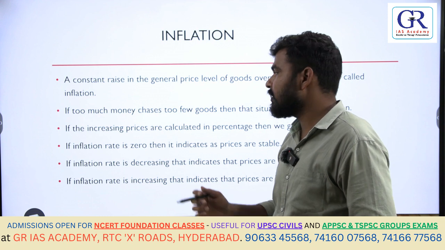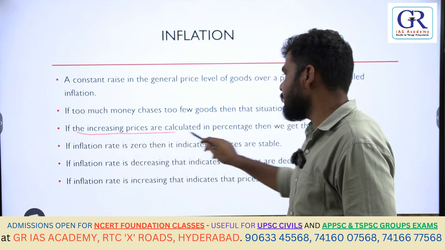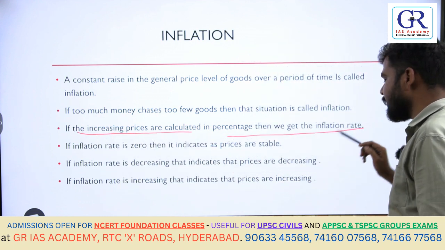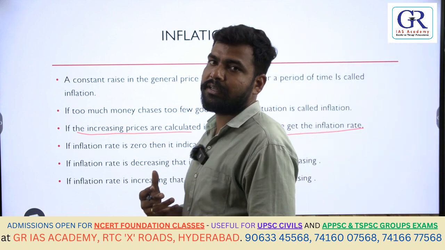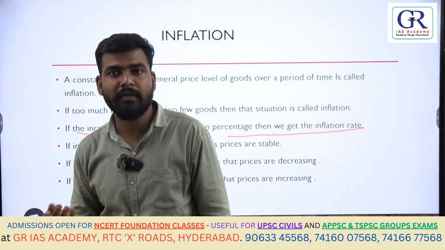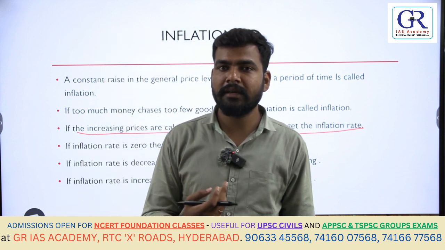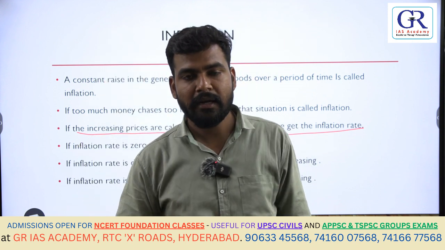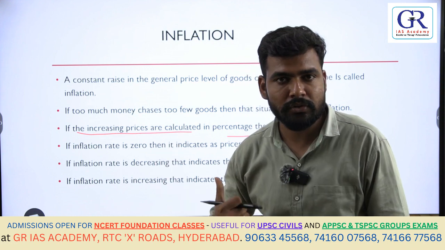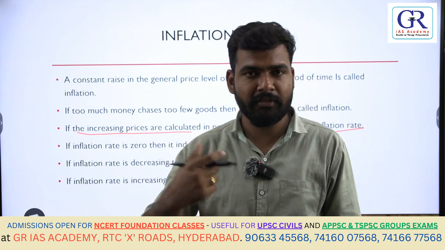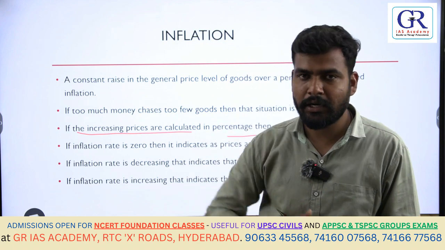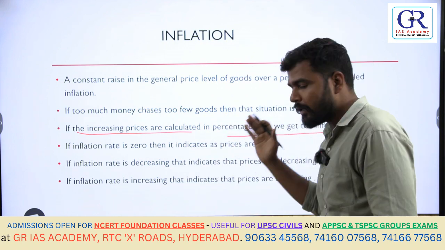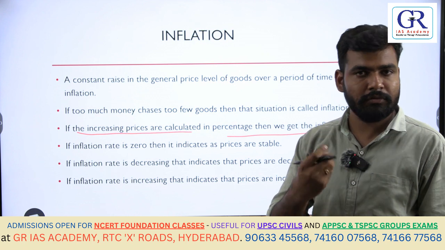Next, we are talking about rate. If the increasing prices are calculated in percentage, then we get the inflation rate. See, in economy we will calculate everything in percentage. We say poverty rate, poverty percent. Then when we calculate unemployment, we say unemployment rate, and when we are calculating inflation also we say inflation rate. Anything that is calculated in percentage is called a rate. So here we will calculate inflation also in the form of a rate.